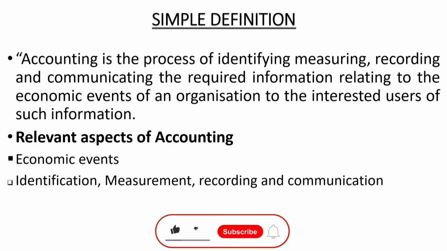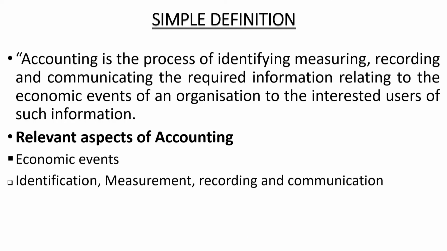The transactions which are economic events have to be identified first. Then their money value should be measured, and after measuring the money value of that transaction, it has to be recorded in the books of accounts, and the recorded data has to be interpreted and communicated to the interested parties. That is the second aspect of accounting.